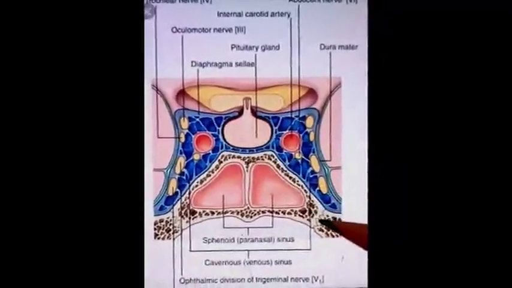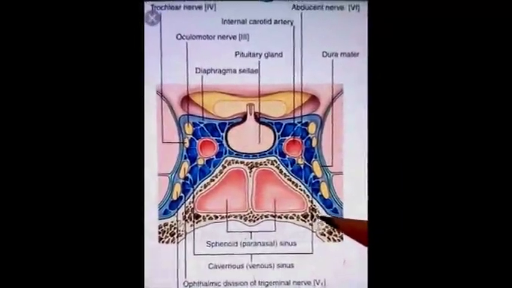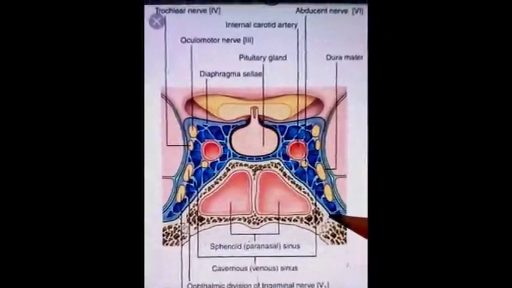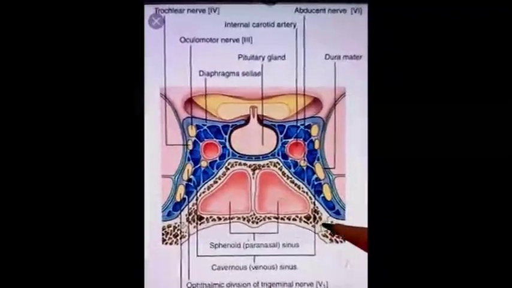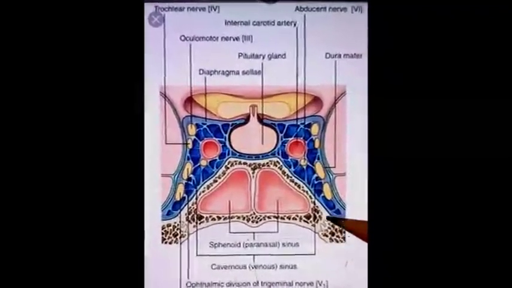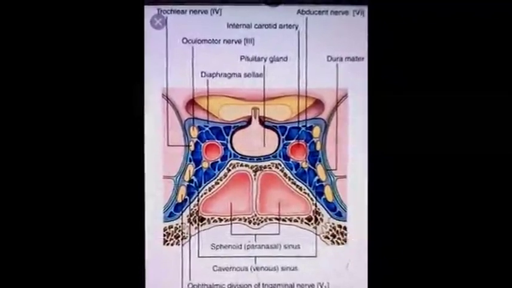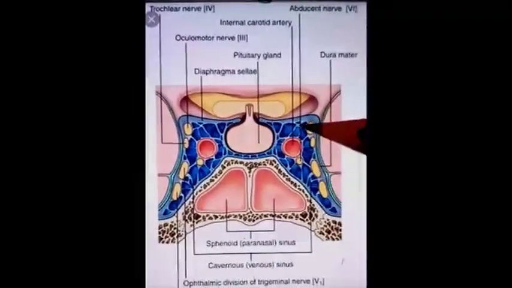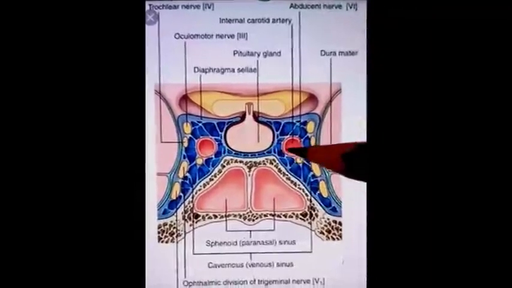Posteriorly, up to the apex of petrous temporal bone. So posterior aspect of the sinus, it extends up to this bony part. This is the apical part of petrous temporal bone. Sinus is about 2 cm long and 1 cm wide.